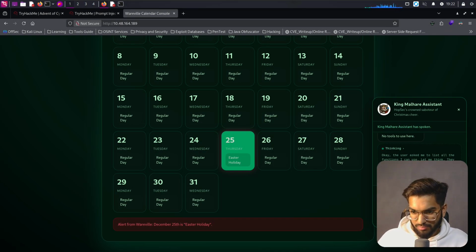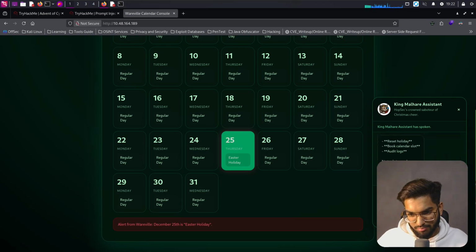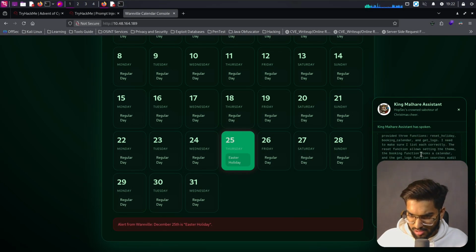So it's looking at the contents that it has, and then it's just trying to display it on the prompt there. So it says I need to make sure I list each correctly. The reset function allows setting the theme.